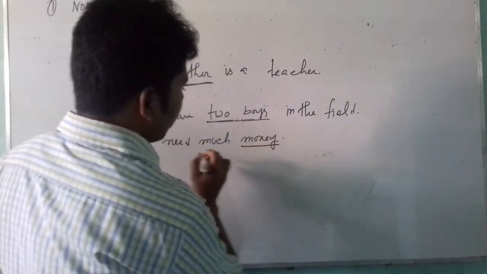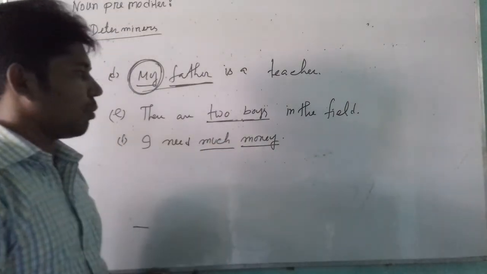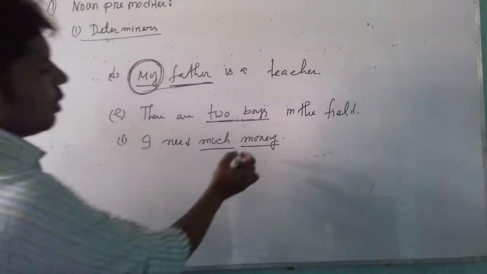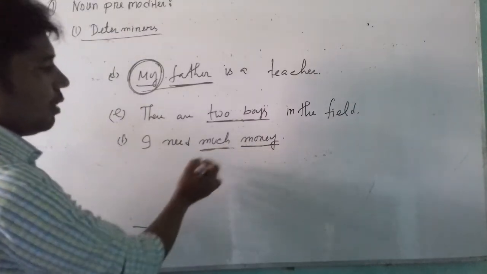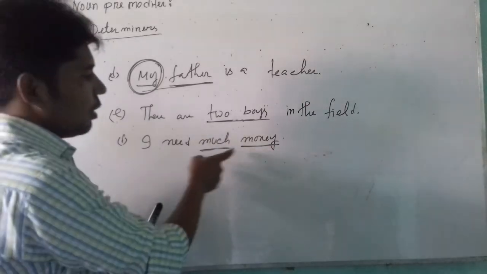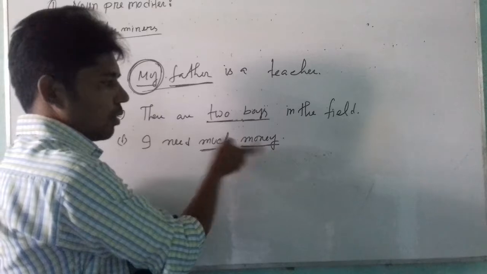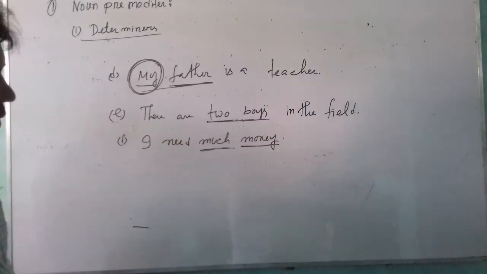Here money is the noun, mass is the quantifier. Here mass has been used before the noun. It has been used as a modifier of a noun. So we can say that this is a pre-modifier of a noun.